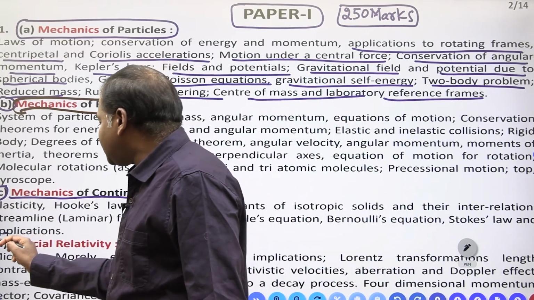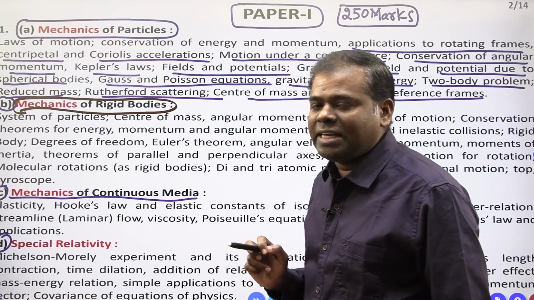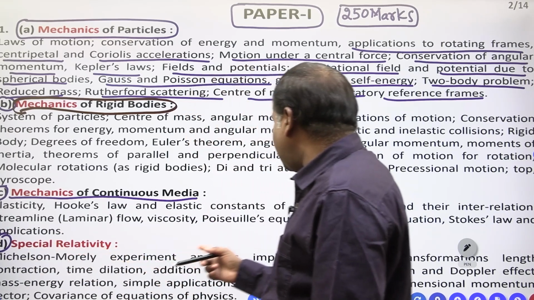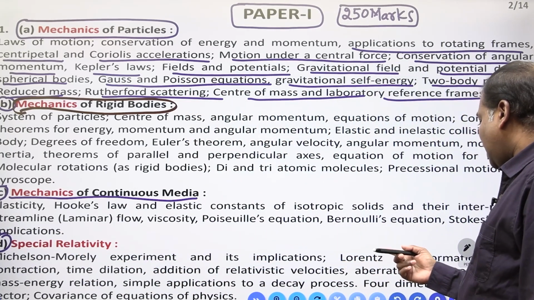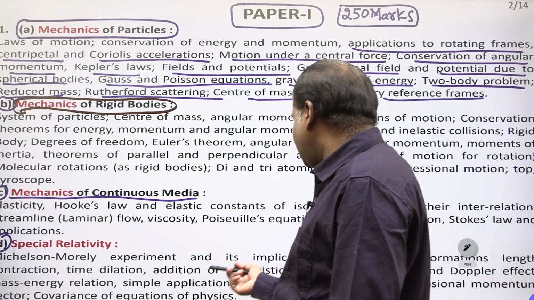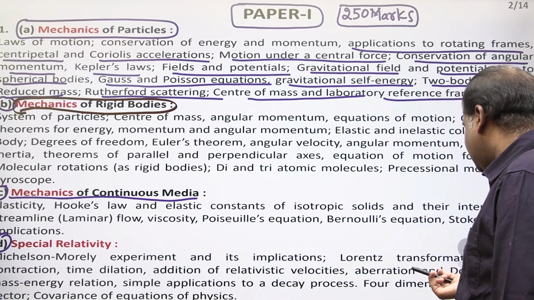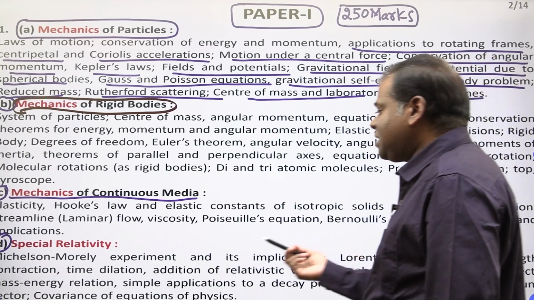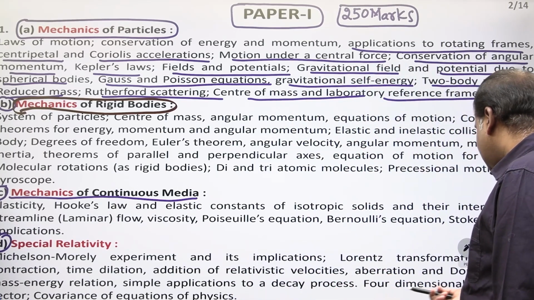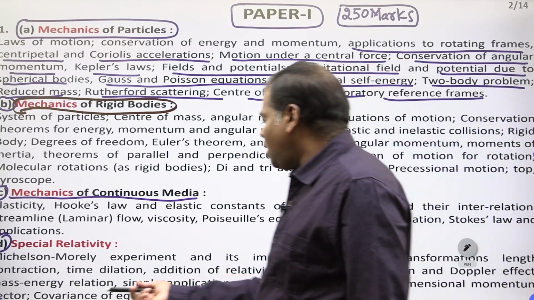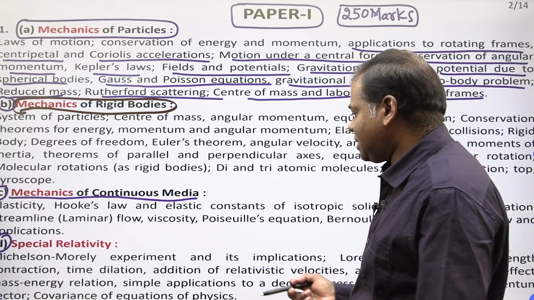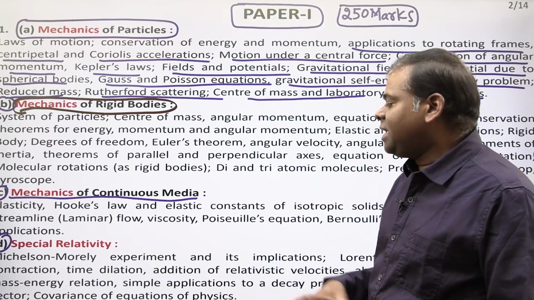Next, in C, the special theory of relativity is there. This is a very, very important topic. Michelson-Morley experiment and its implication, Lorentz transformation, length contraction, time dilation, addition of relativistic velocities, aberration, Doppler effect, mass-energy relation, simple applications due to decay process, four-dimensional momentum vector, covariance of equations of physics. This is the special theory of relativity.